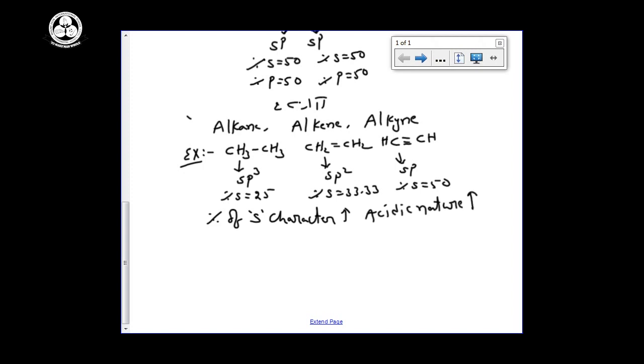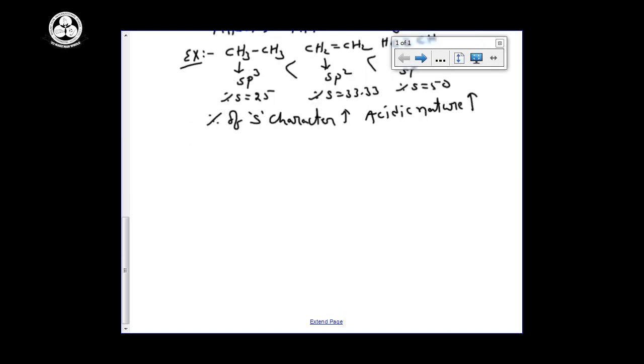So out of these three, which has the more acidic hydrogen? Alkynes have more acidic hydrogen than alkene and alkane. So this is the acidic nature order. Always we see different nomenclatures; which type of isomerism do we see? Cis and trans isomerism. For triple bonds in general organic chemistry, it is syn and anti isomerism, not cis and trans geometrical isomerism.